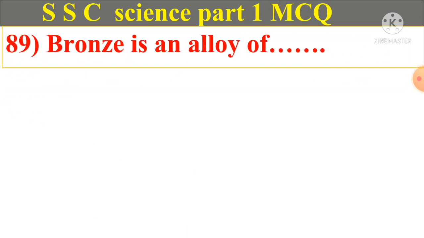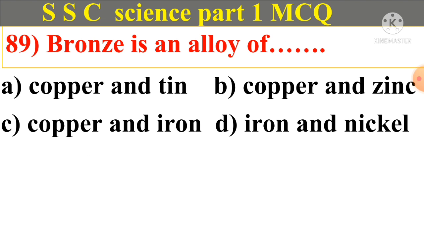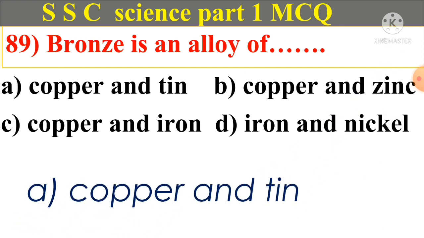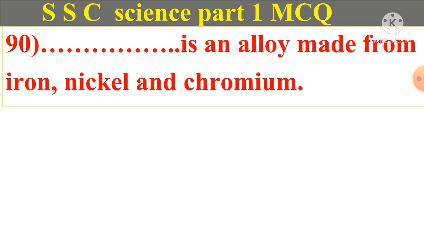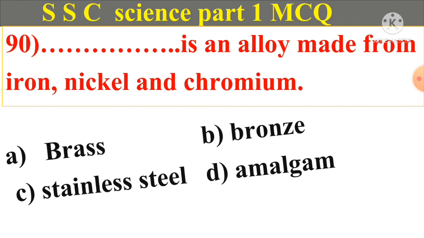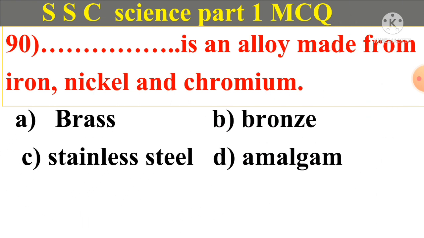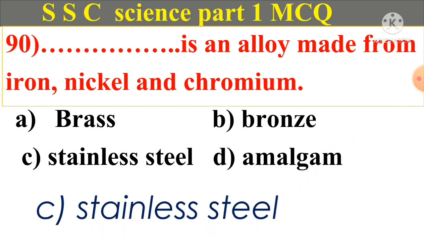Question number 89. Bronze is an alloy of A. Copper and tin. B. Copper and zinc. C. Copper and iron. D. Iron and nickel. And answer is A. Copper and tin. Question number 90. is an alloy made from iron, nickel and chromium. A. Brass. B. Bronze. C. Stainless steel. D. Amalgam. And answer is C. Stainless steel.